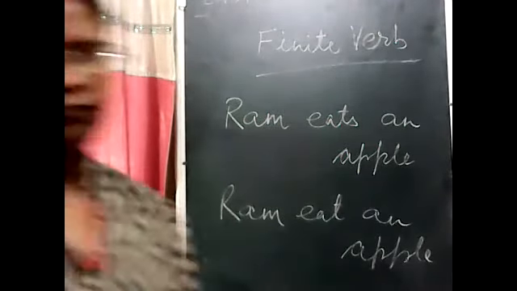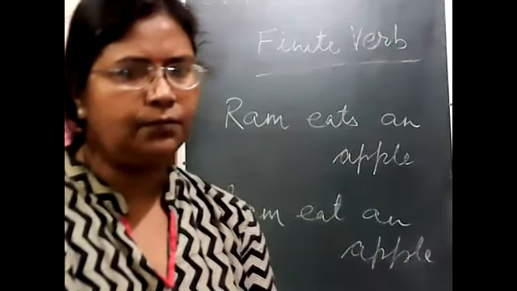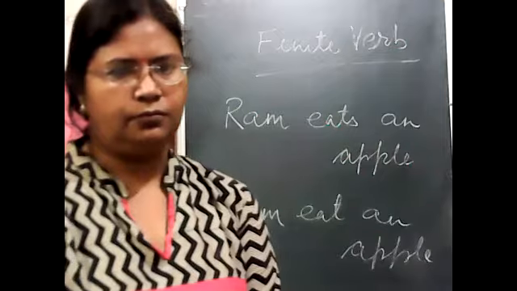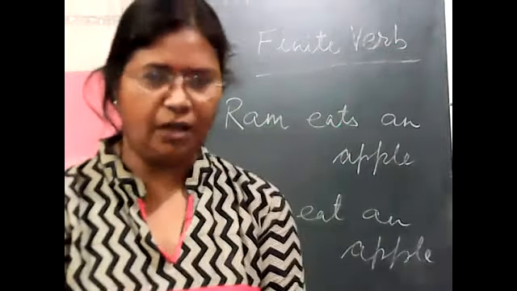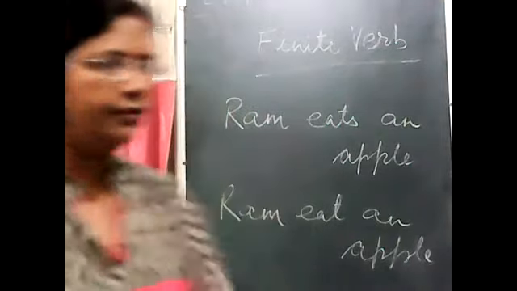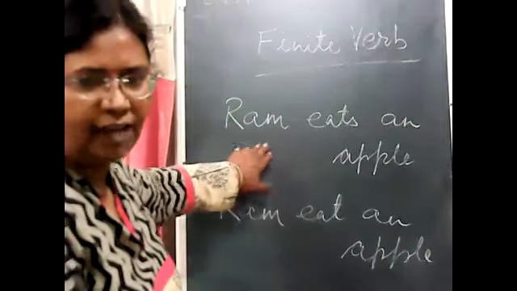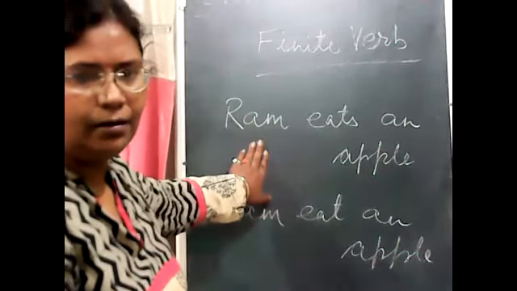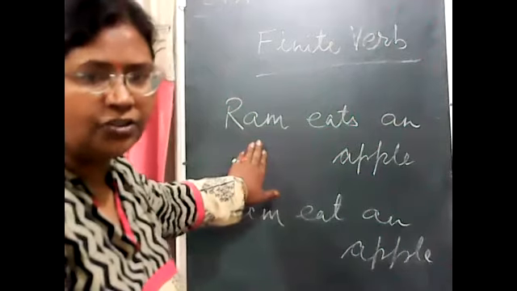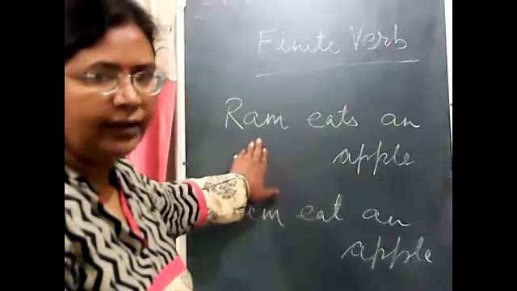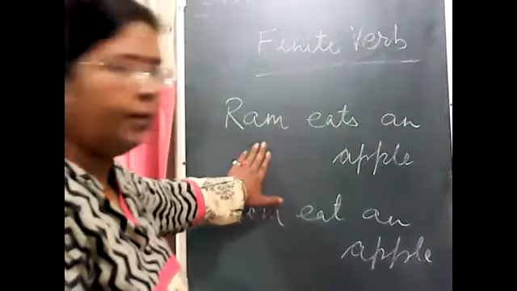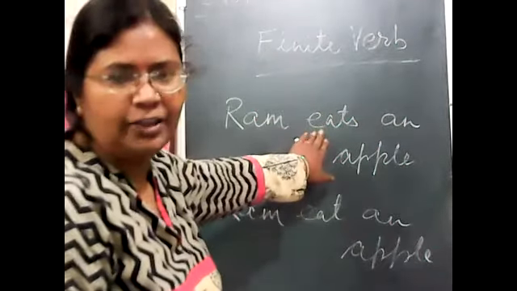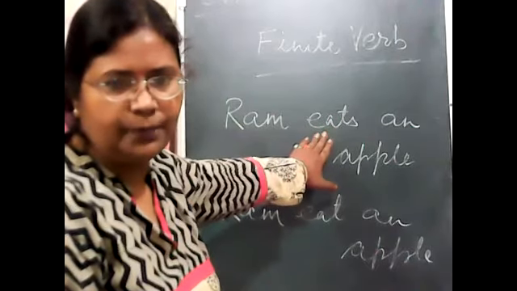How can you say that the first one is correct and the second one is wrong? Ma'am, with third person, S is used in the verb. Yes, because the subject over here is Ram, which is singular, and the verb form should also be singular. With third person singular number we use S or ES.